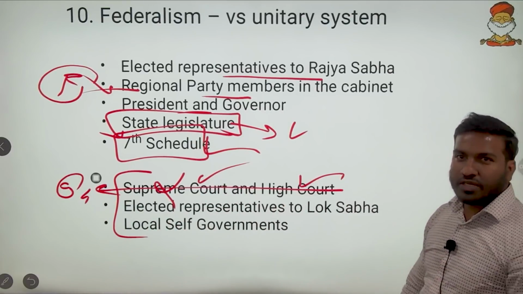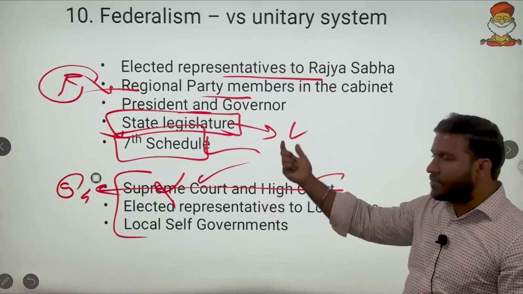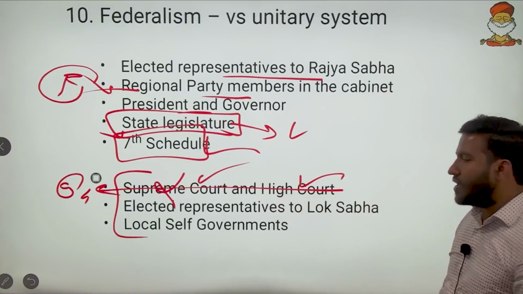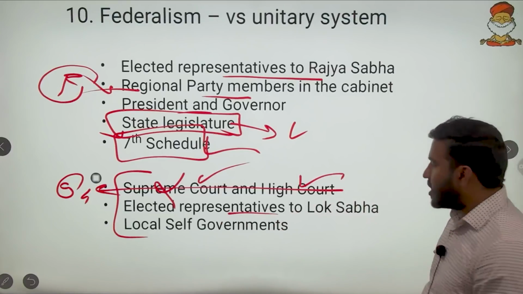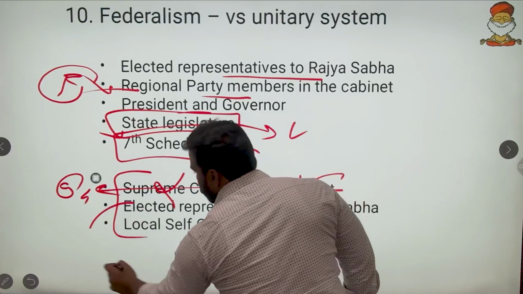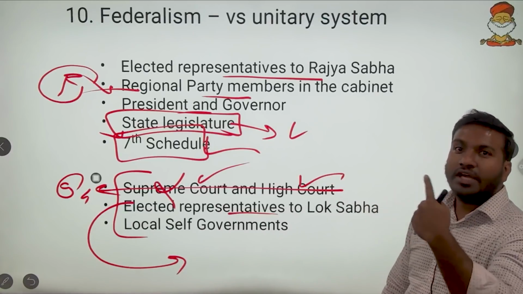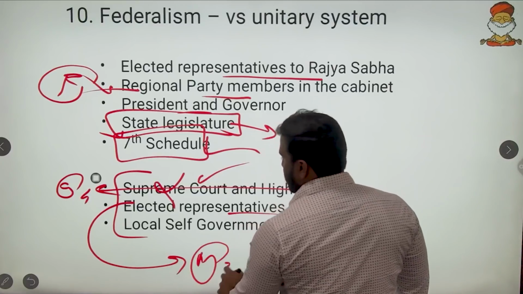Most of the persons, when the question was asked, which of the following is an indication of federalism, hit this. So independent judiciary is not an indication of federalism. Then elected representatives to Lok Sabha. Whenever people are elected for Lok Sabha, it is a direct election. It is a unitary system. It is not federalism. So federalism doesn't come into the picture.